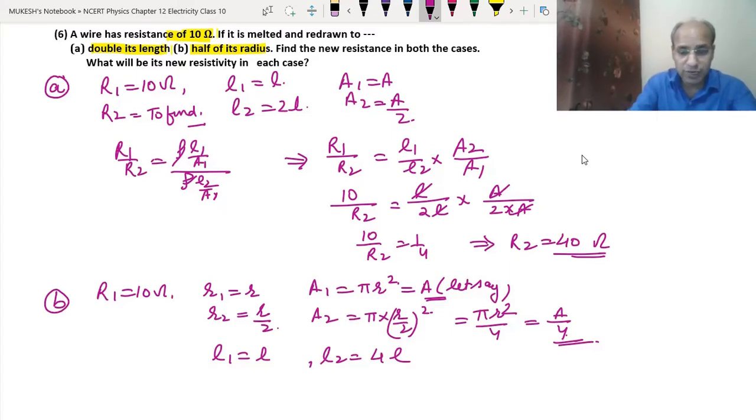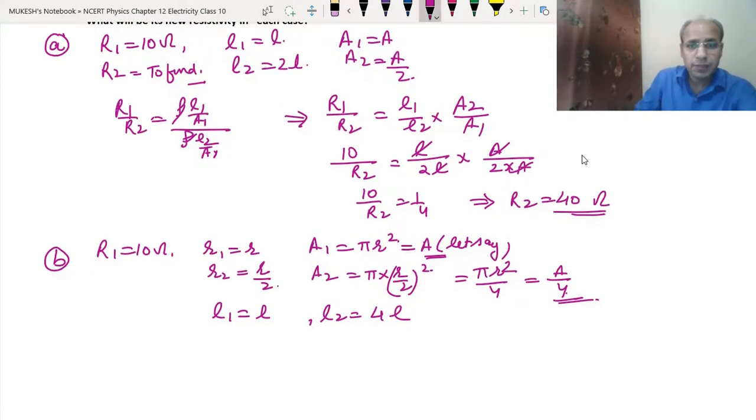Now the rest of the things we can do in the same way that we have done earlier. So I am writing the formula straight away. R1 upon R2 equals L1 upon L2 into A2 upon A1.